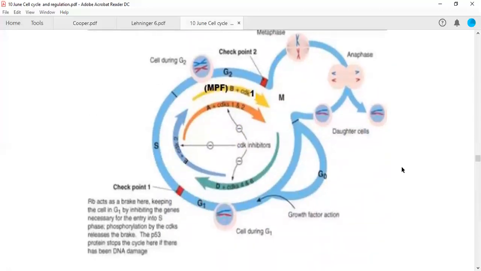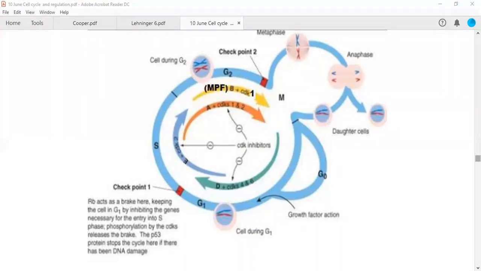Here we have a cell cycle. This is G2 phase, followed by M phase. The cell should move out of this checkpoint to come into M phase. This maturation promoting factor, made up of cyclin B and CDK1, is required so that the cell can move from G2 to M phase.